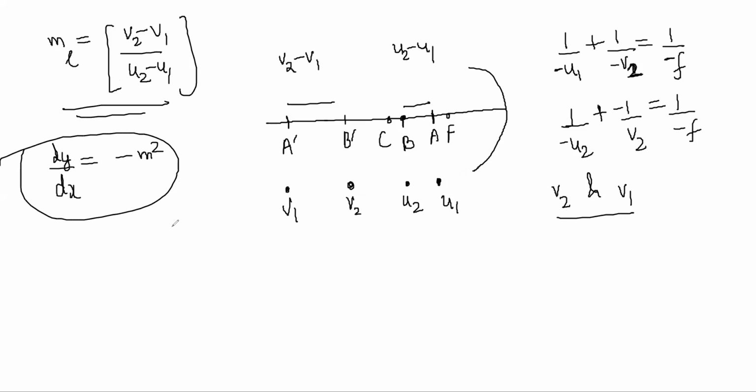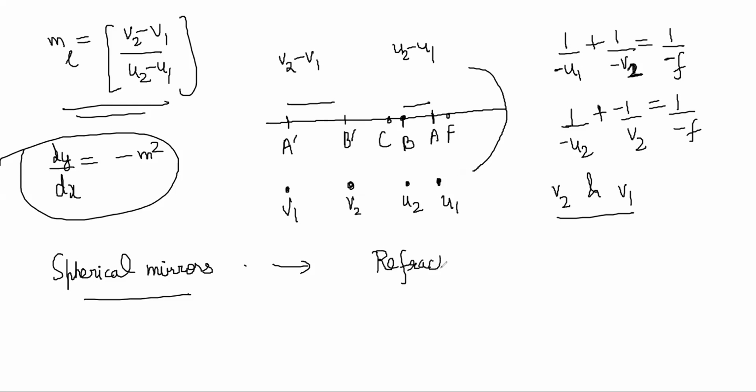Now, there are some more cases, but right now we'll not cover those. We'll end the class right now. We will continue with 1 or 2 examples of spherical mirrors in the next class. We'll do some questions of spherical mirrors, start off with that, and then we'll go to refraction. Once we start refraction, we'll look at refractive index, lenses, basic lens equations. And then next Thursday, I think we'll come to the lens maker formula and all of that.